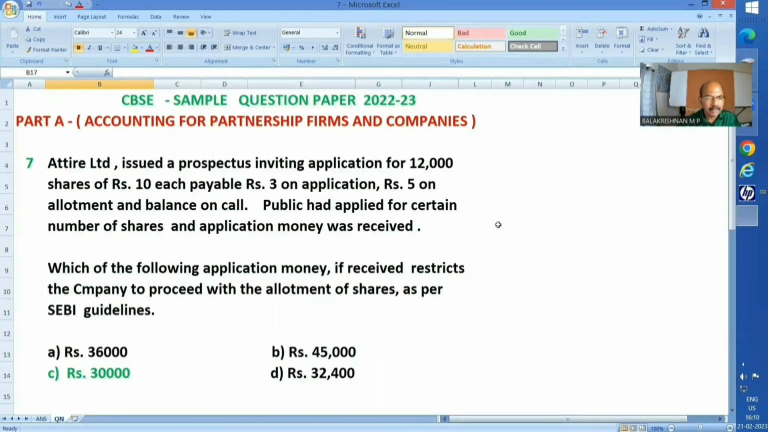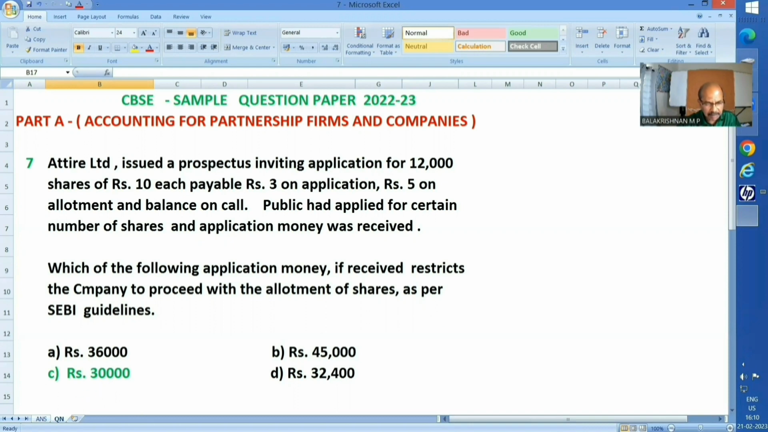Now, next question, question number 7. Attire Limited issued a prospectus inviting applications for 12,000 shares of rupees 10 each, payable rupees 3 on application, rupees 5 on allotment, and balance on call. Public had applied for a certain number of shares and application money was received. Which of the following application money, if received, restricts the company to proceed with allotment of shares as per SEBI guidelines? The answer is C, rupees 30,000.